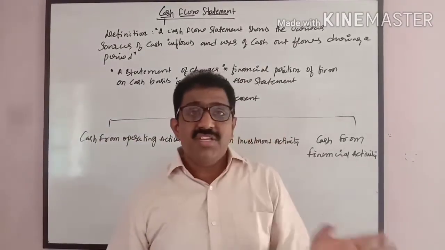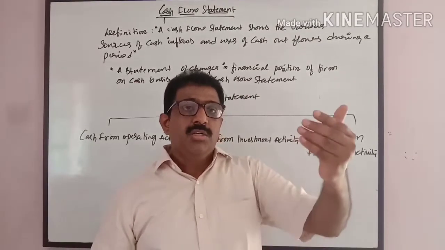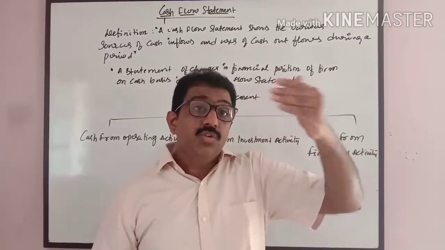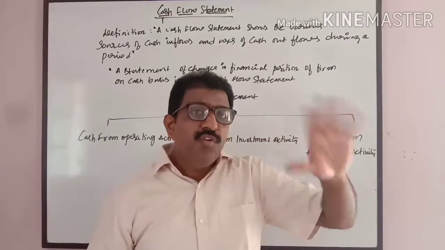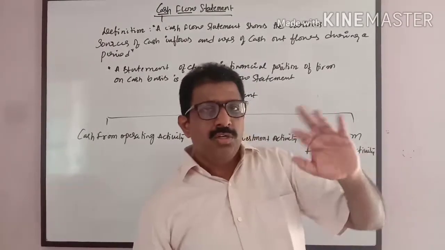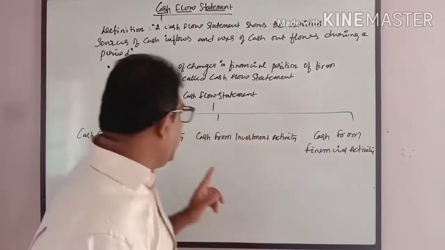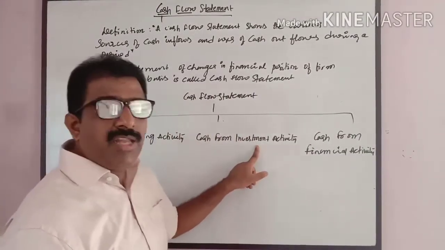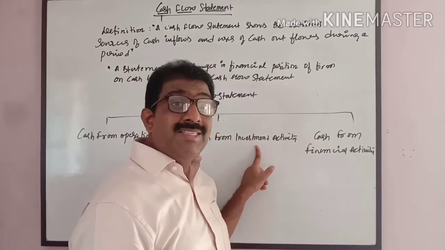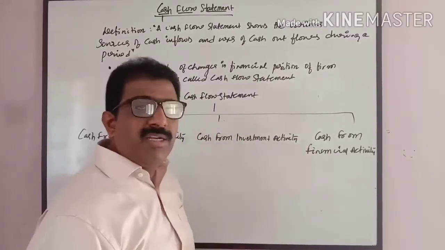Any changes in the fixed asset like furniture purchased, machinery purchased or land purchased, it is outflow of cash. Similarly, fixed assets sold like investment sold, furniture sold, building sold, that is called to be the cash from investment activity. Inflow and outflow of cash from sale and purchase of fixed asset comes under investment activity.